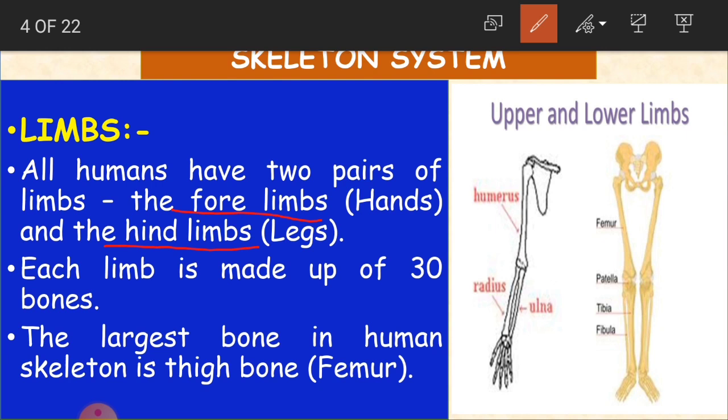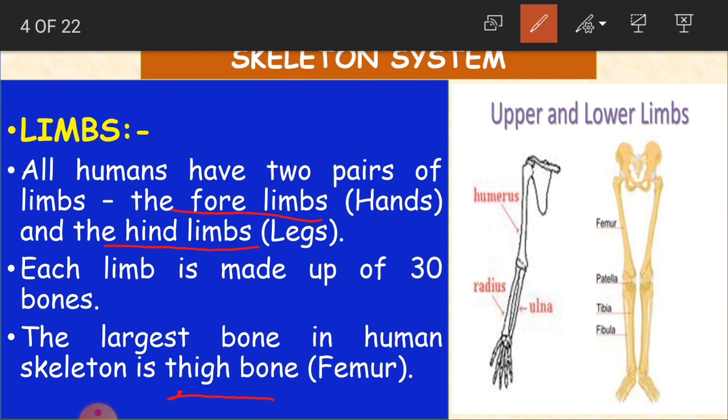Each limb is made up of 30 bones. Each limb, for example one hand, is made up of 30 bones. And the largest bone in the human skeleton is the thigh bone. The largest bone in our human body is in the thigh.